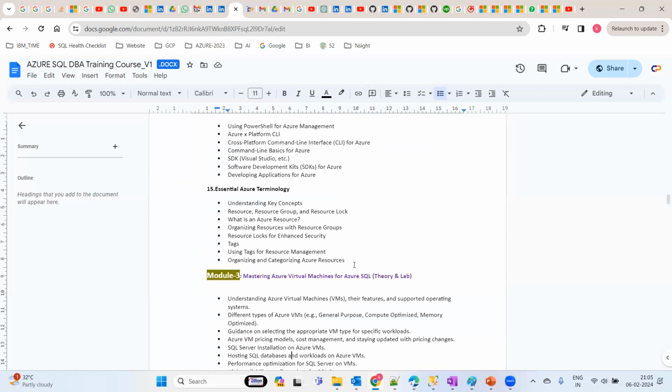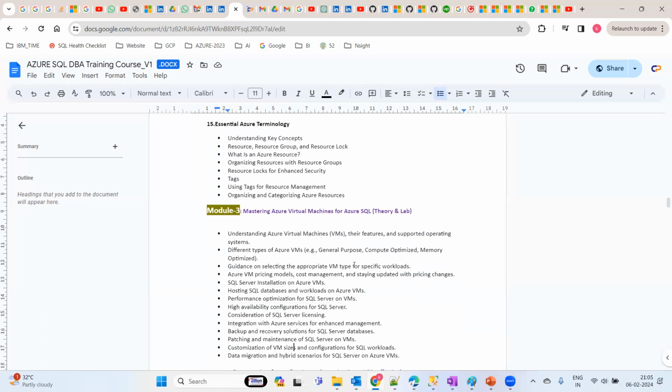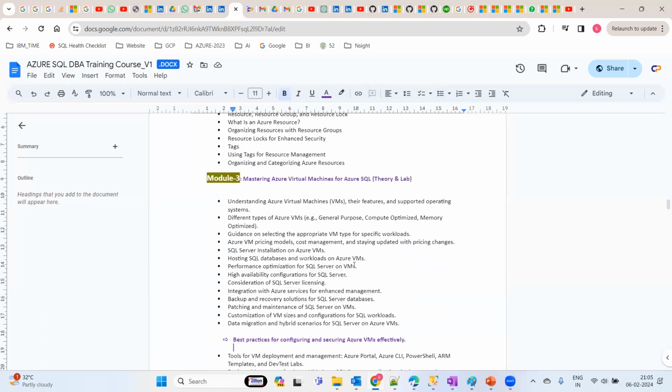Post that, from module 3 onwards, your Azure SQL related stuff is going to start completely. You will understand the Azure virtual machines for Azure SQL. We have on-premises, and how we are going to tackle the entire workloads or database servers is a similar kind of approach. So this course curriculum is completely about going from known to unknown things that we are going to learn here.